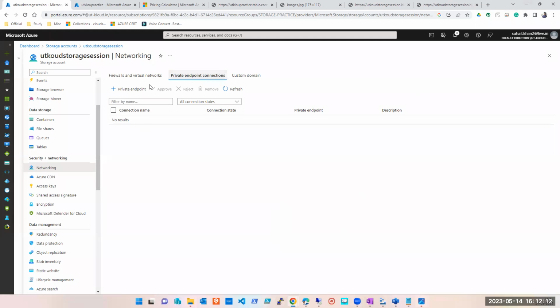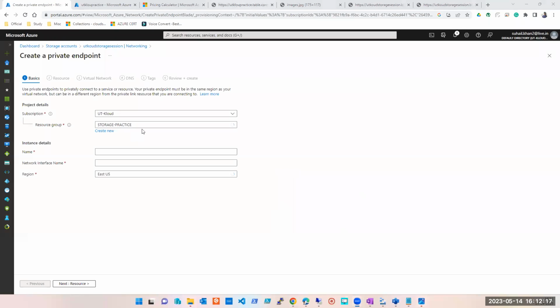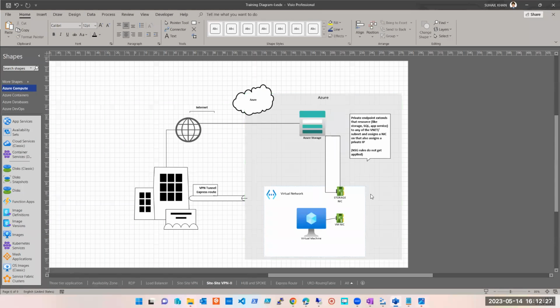So now if I go ahead and create private endpoint, select private endpoint, it will ask me what should be the name of that private endpoint. What is the region? Which region will I select? By the way, what is my criteria to select the region? The same region as the storage account. Yes. The endpoint should be in the same region as the Azure storage account. What else? What am I trying to do here?